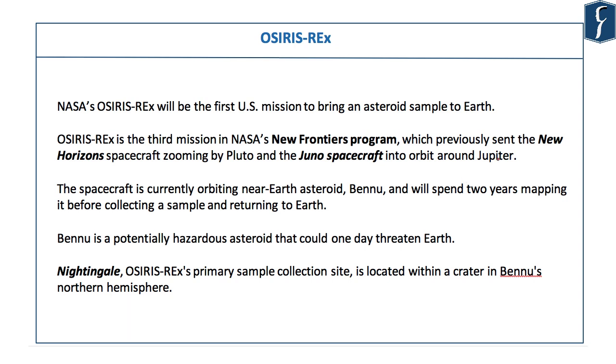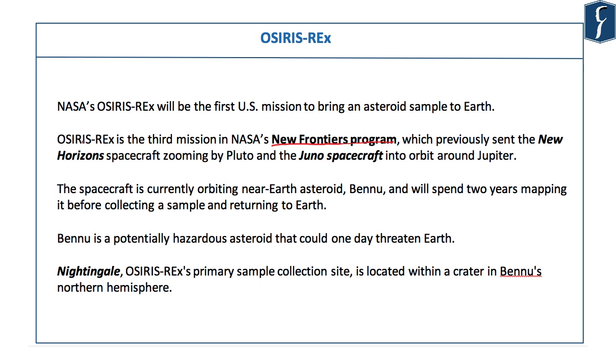OSIRIS-REx, as we have talked about, is a mission of NASA and is the first mission that is aiming at collecting a sample from an asteroid and bringing it back. So far we had many missions, but they were mostly either flyby or orbiter. It is part of NASA's New Frontiers program. The New Frontiers program of NASA is aiming at studying new celestial bodies, for example, asteroids and exoplanets. And this is the third in the series.